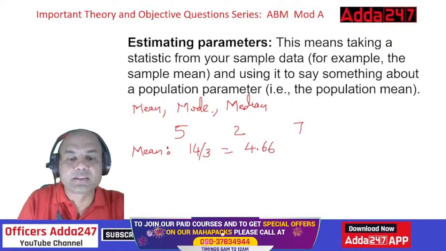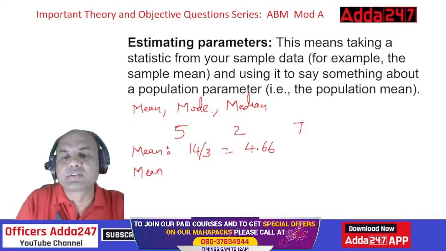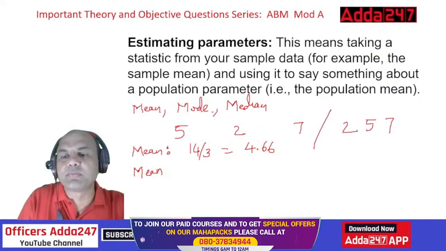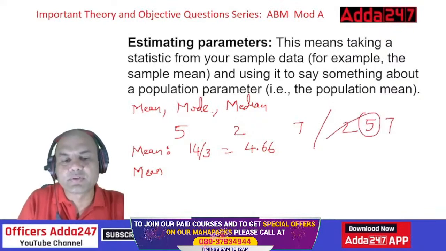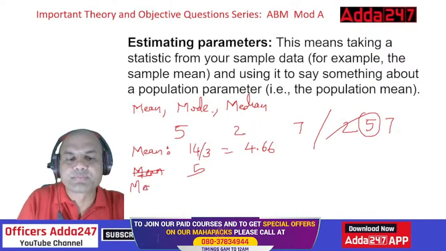What about the median? Median is what? Arrange in serial order. So I'll arrange this as 2, 5 and then 7. Then my median is the central number. So 5. Median, right?